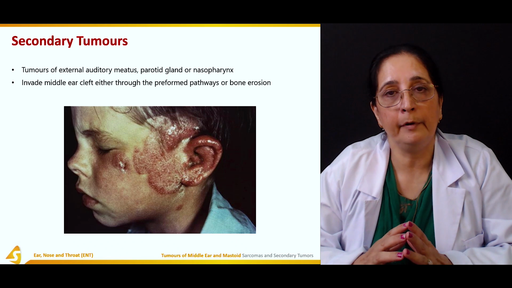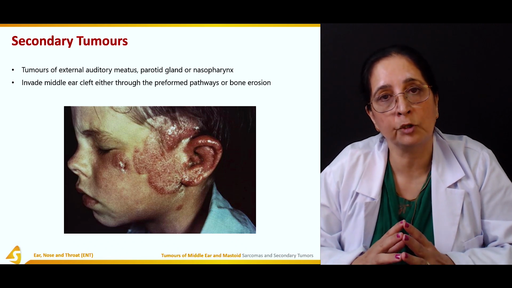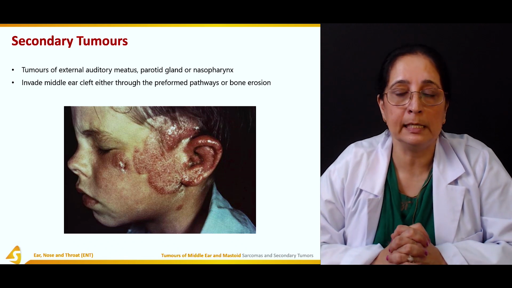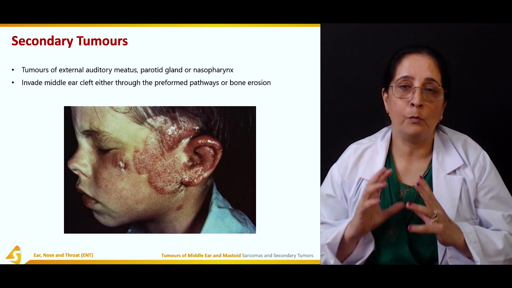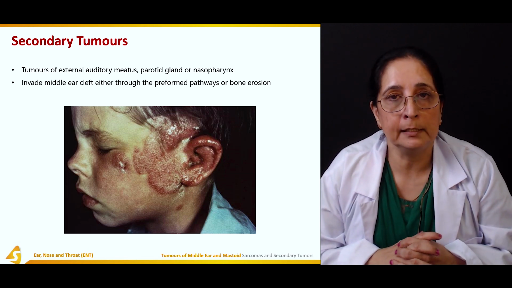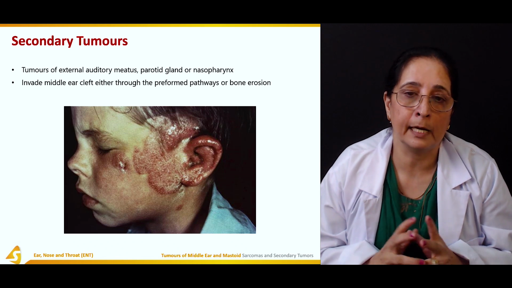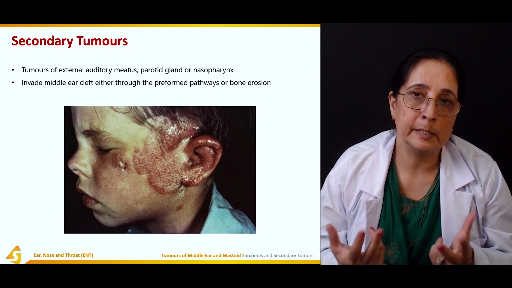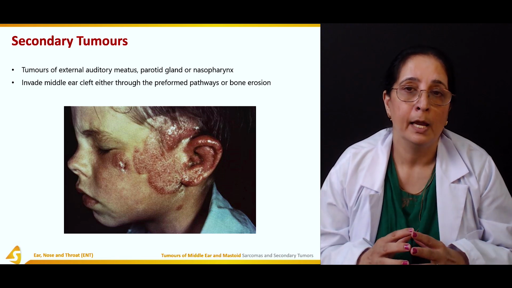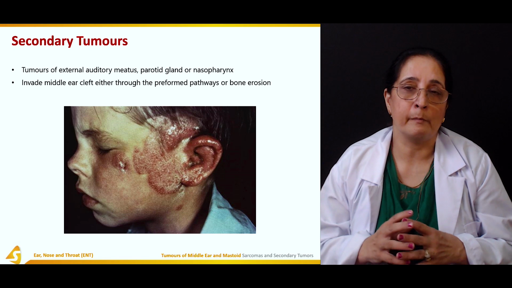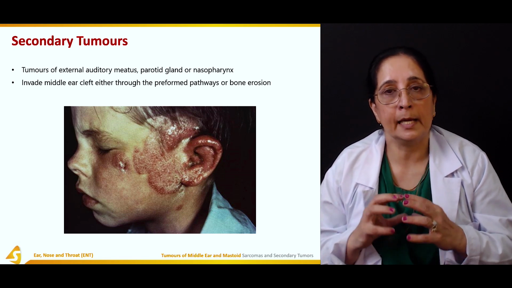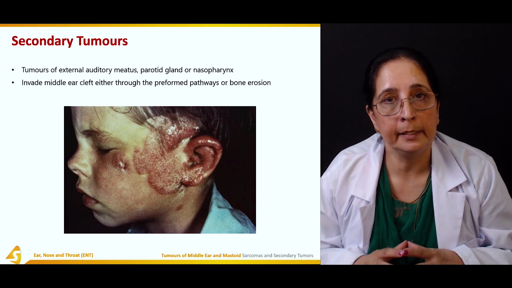They are not primary from the middle ear or mastoid, and they can spread to external auditory meatus, parotid gland, or nasopharynx. And once they spread, they can erode or they can invade the middle ear cleft. Either there is preformed path or it can cause erosion of the bone, and with the erosion of the bone, mastoid, petrous bone, different bones, temporal bone, it can spread to the middle ear cleft.